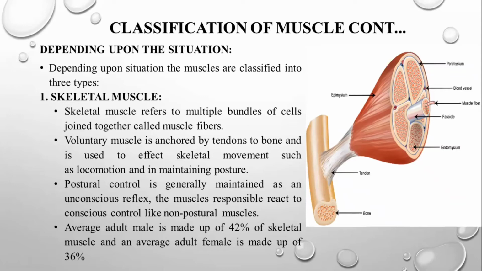So automatically there will be an unconscious reflex in that skeletal muscle. In case you are about to fall down without your consciousness, immediately this skeletal muscle will bind up with the bone, and it gives the exact posture of the person and helps him not to fall down. The average adult male is made up of around 42% skeletal muscle, and an average adult female is made up of 36% skeletal muscle. There is a 6% difference between male and female skeletal muscle.